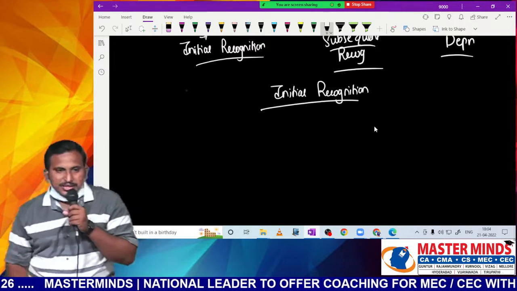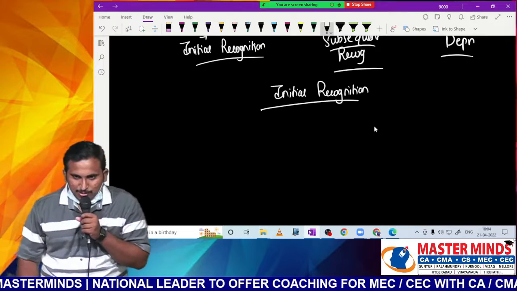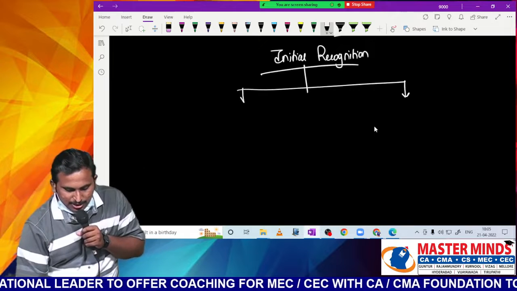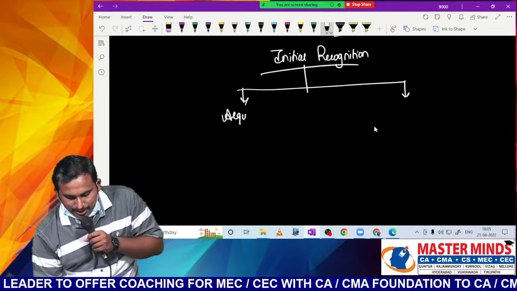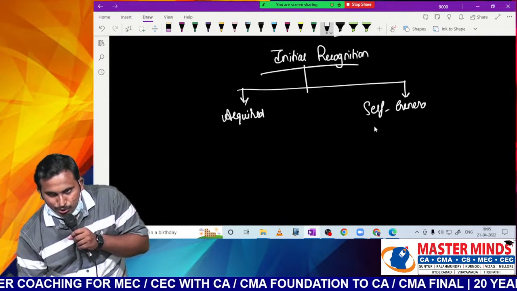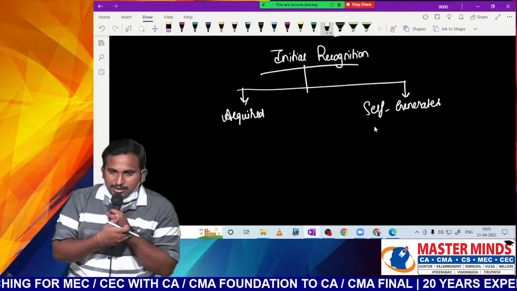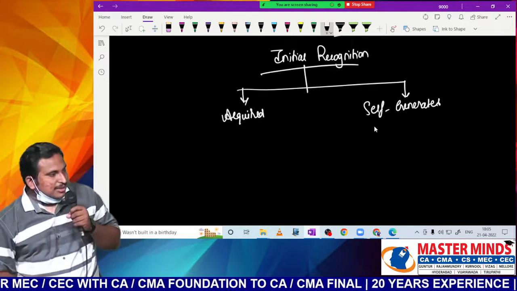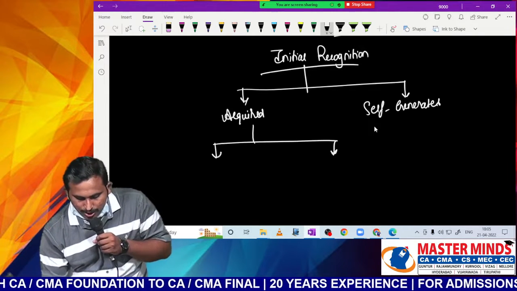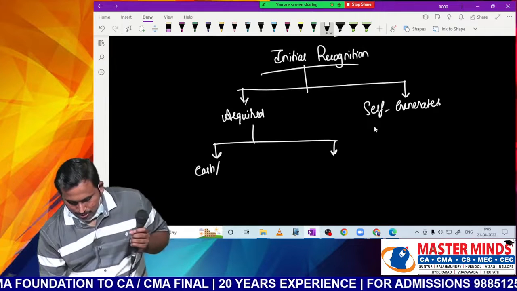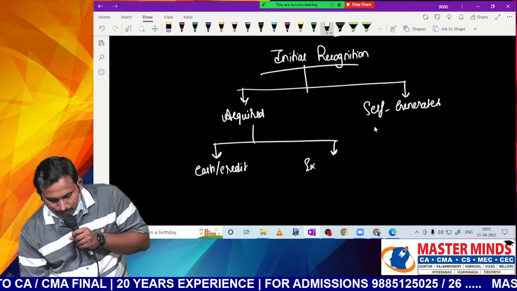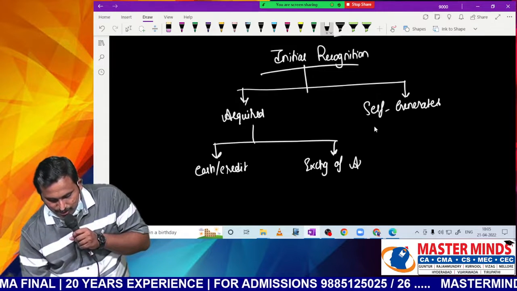Initial recognition in the sense it is at the time of purchase or manufacturing. Let me divide this into two types, sir. One is when the asset is acquired, and the other is when the asset is self-generated. Similarly, acquired also I would like to divide into two. One is acquired for cash or credit. The other one is acquired by way of exchange of assets.